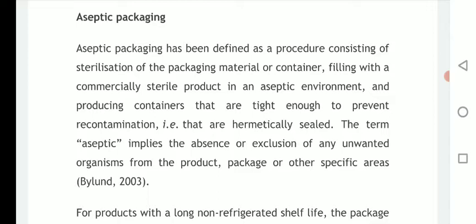First, it is a procedure consisting of sterilization of packaging material or container, then filling with a commercially sterile product in an aseptic environment, and producing containers that are good enough to prevent recontamination, that are hermetically sealed. The term aseptic implies absence or exclusion of any unwanted organisms from the product. So these are some specifications of aseptic packaging and the product.